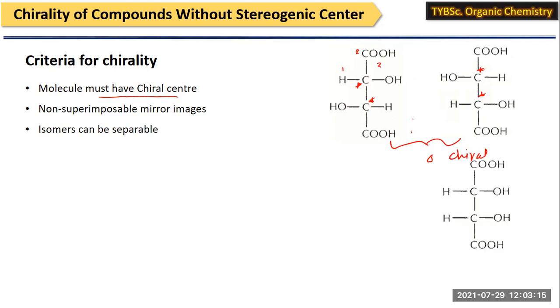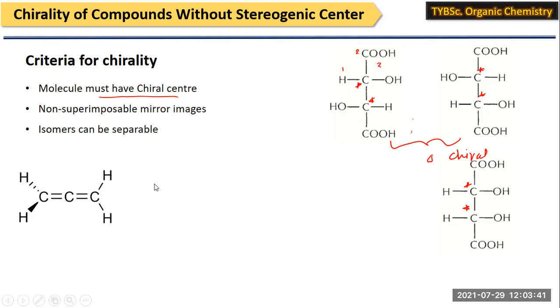But there are some compounds. This is another isomer of tartaric acid. Even though it has 2 chiral centers, it does not show any kind of optical activity. Even though it possesses 2 chiral centers, it does not show any chirality. So there are also some compounds which do not have a chiral center.